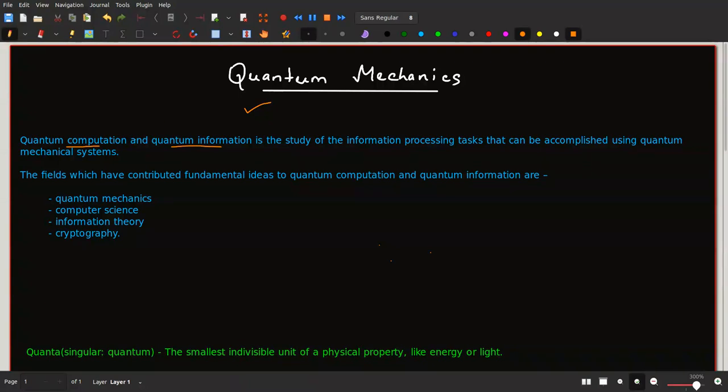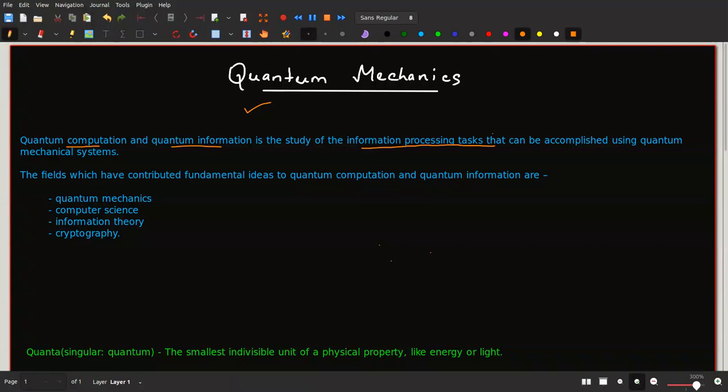And in one line, if I have to summarize what quantum computation and quantum information are all about, then it is the study of information processing tasks. Okay, end of the day, this is the main agenda of quantum computation. That is, we are going to have a lot of information and we have to process that. That is the main task.